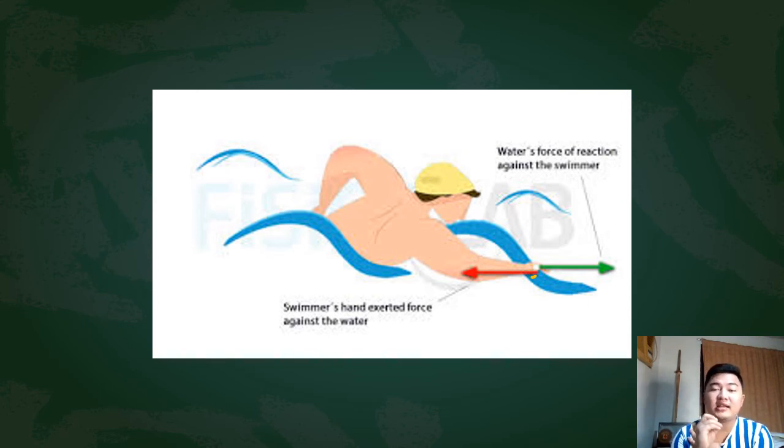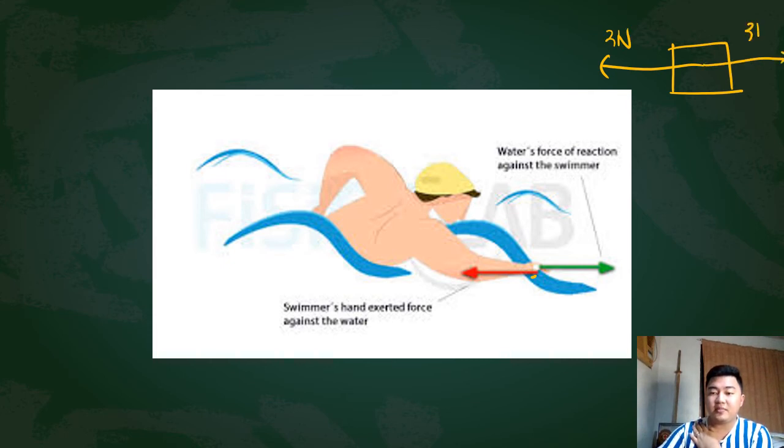That's why they do not cancel each other out. Unlike forces that act on the same object, for example, 3 newtons and another 3 newtons in opposite directions. Since they are acting on the same object, they will cancel out. But action-reaction pairs do not act on the same object.